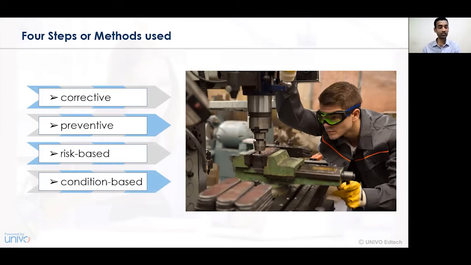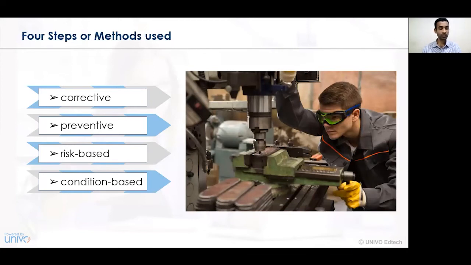In the case of the corrective method, we observe certain tools and technologies, and on the basis of certain observations, we try to implement corrective measures. Those corrective measures are implemented in a business organization or a manufacturing unit. The preventive method of maintenance is where, in a business organization, we try to identify the various causes and effects that can arise, and on that basis we take preventive measures. That is, before a fault or a particular situation occurs, we take various preventive measures and actions.